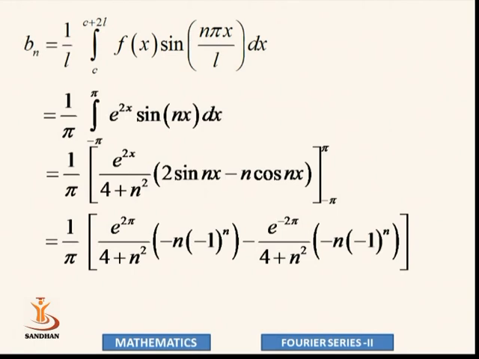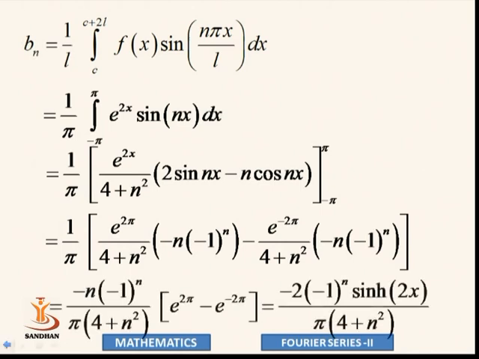For lower limit minus pi, it is e to the power minus 2 pi upon 4 plus n square, minus n into minus 1 raised to n. Now if you observe, the common term is 4 plus n square, and n into minus 1 raised to n is also common. So let's take common outside: minus n into minus 1 raised to n upon pi into 4 plus n square, into e to the power 2 pi minus e to the power minus 2 pi.